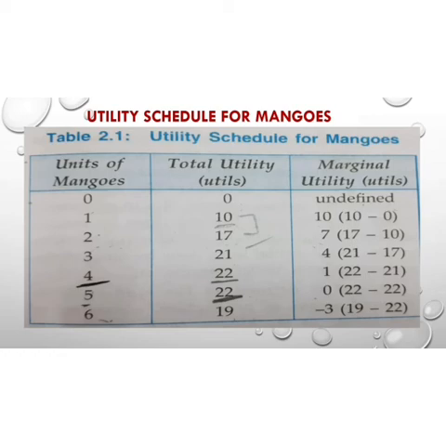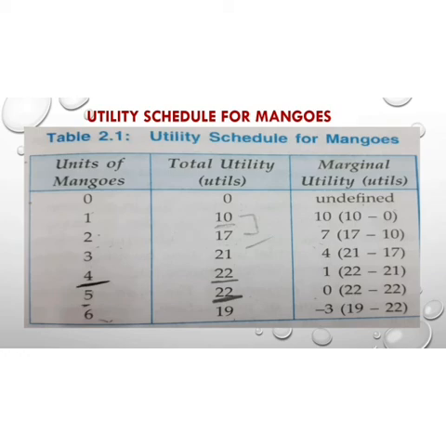Okay, now you can see that at the fifth unit of the mango, where our total utility is maximum, our marginal utility is 0. So we can say that when the total utility is maximum, the marginal utility is 0, and when the total utility is decreasing, the marginal utility is negative. So in the sixth unit, when our total utility decreases from 22 to 19, the marginal utility is minus 3. So these two important points you have to remember. Where our total utility is maximum, our marginal utility is 0, and when the total utility is decreasing, the marginal utility is negative.